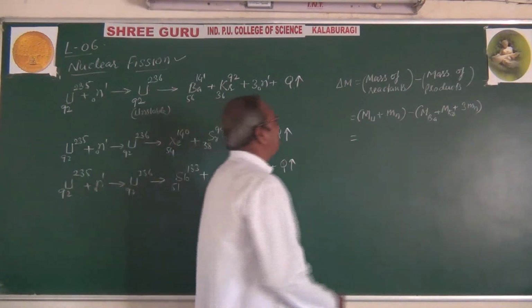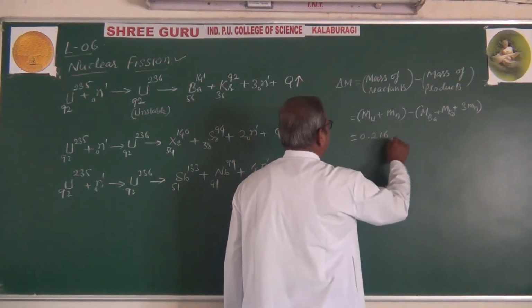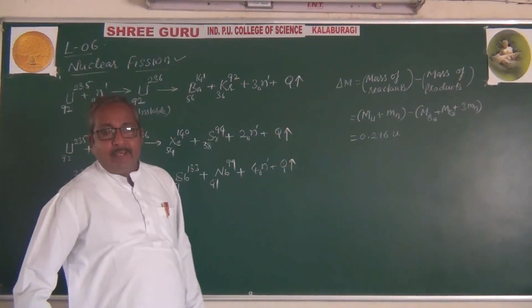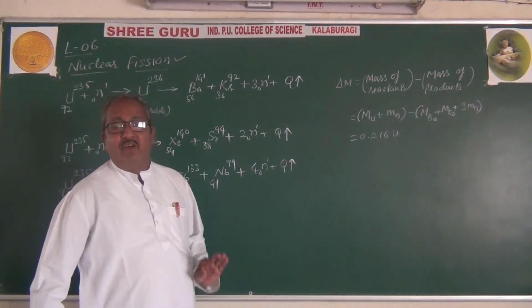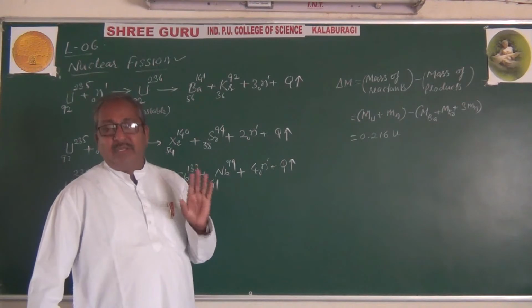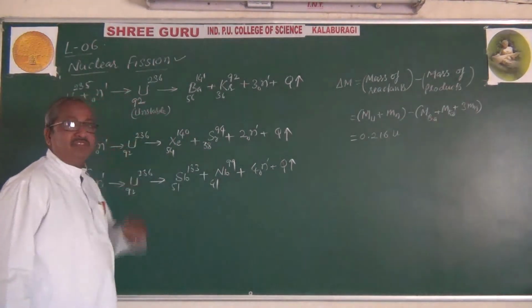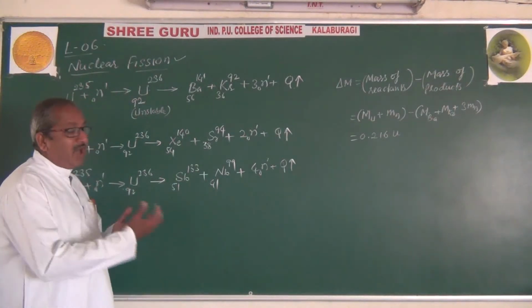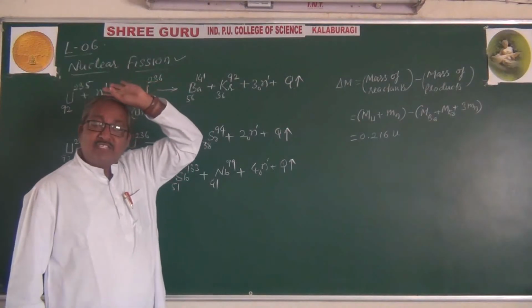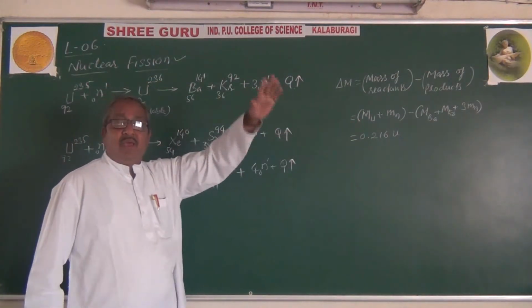This mass defect is approximately 0.216 U, on average 0.216 atomic mass unit. That much mass is lost during this nuclear fission, and that mass defect causes a conversion into energy according to Einstein's mass energy relation.